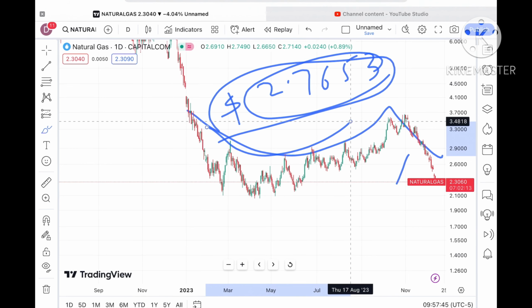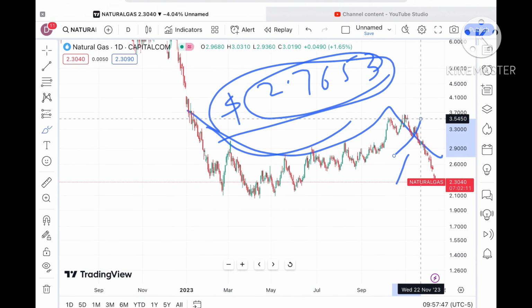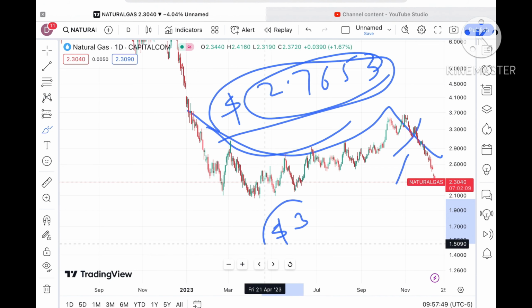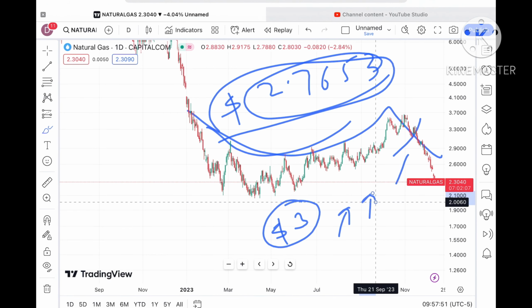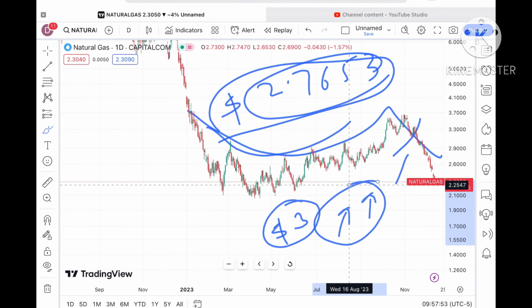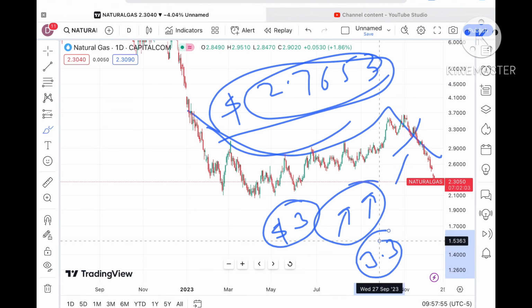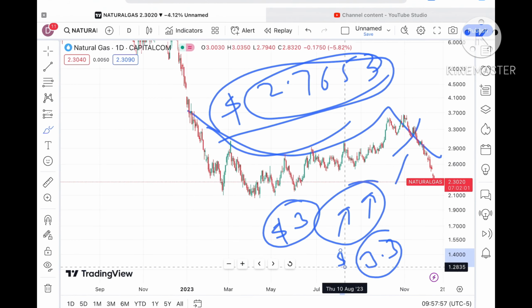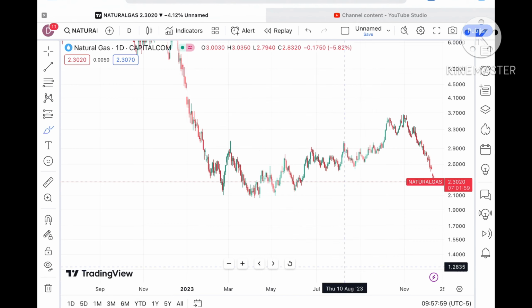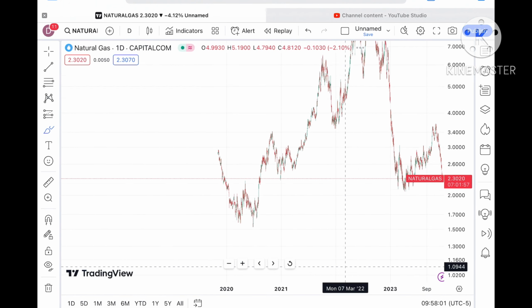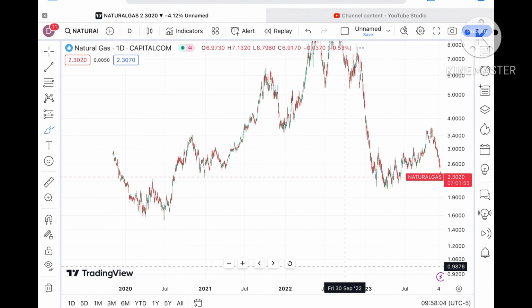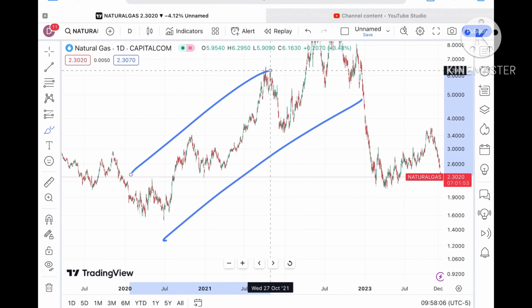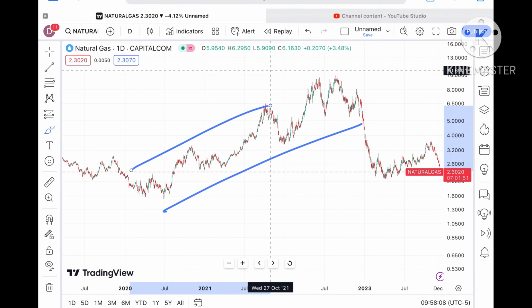As soon as it starts sustaining above this particular level, we can see it will go above a level of $3, and once it starts going above $3, a further upside movement we can see towards 3.3, and then to a higher side. This is the second thing. Now the third thing you have to understand is that after the pandemic there was a pattern formed in crude as well as in the natural gas price.